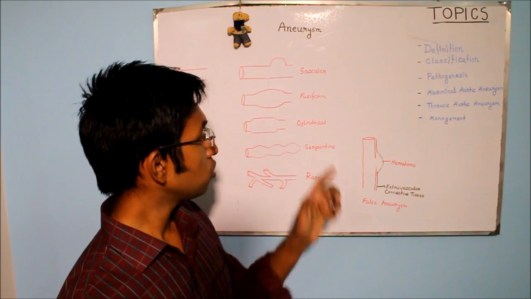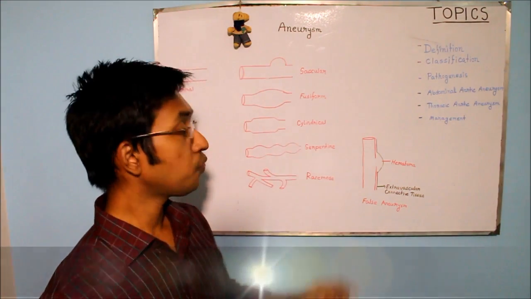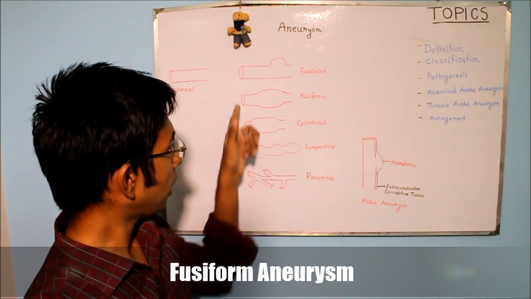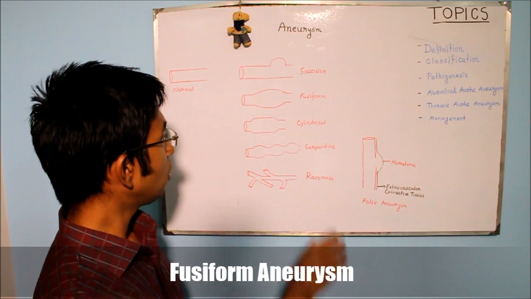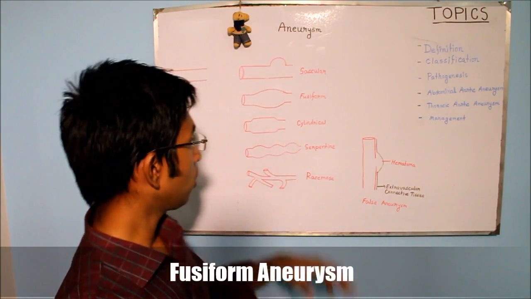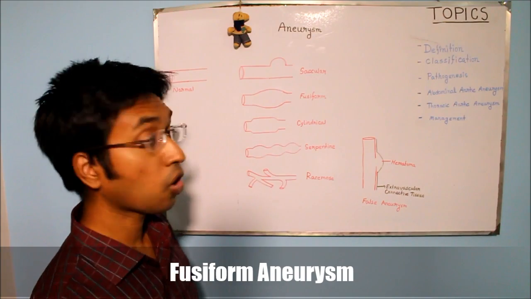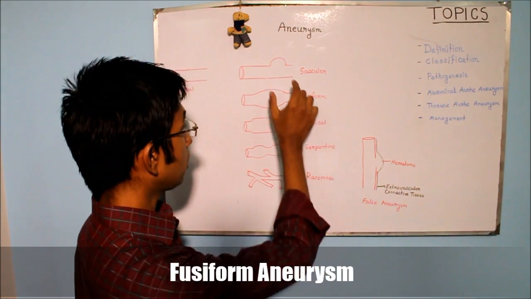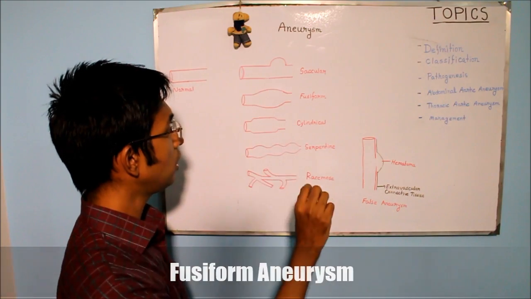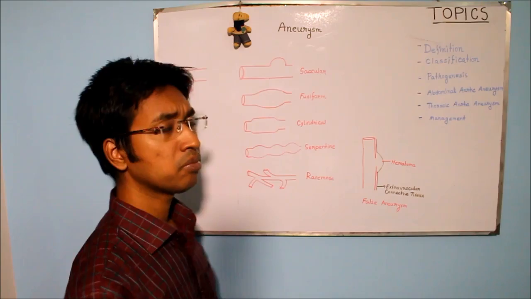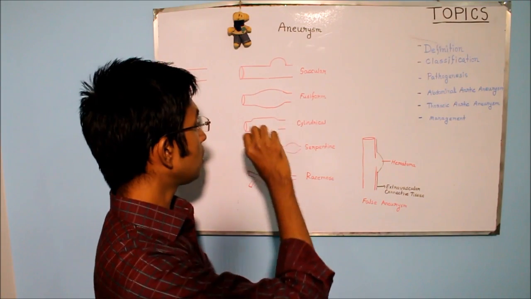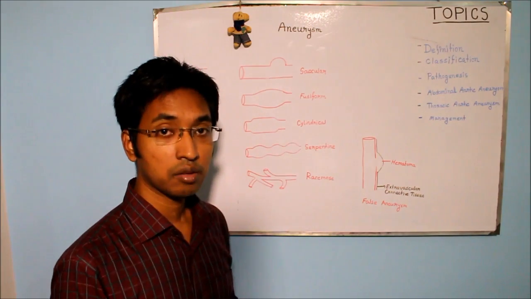The next type according to shape was fusiform aneurysm. Now look what has happened in this type of aneurysm. We can see that a long segment of the blood vessel is involved when we are comparing it with saccular. Recall that in saccular only a small portion was involved, but in fusiform aneurysm we can see that a longer segment of the blood vessel is involved, and they are involved in a circumferential manner.